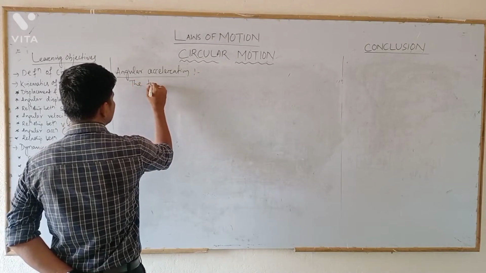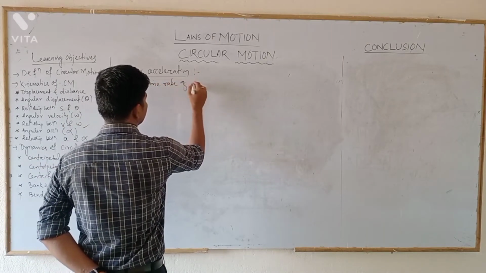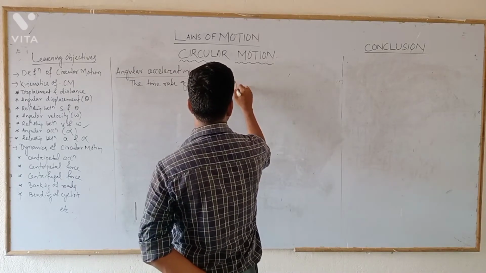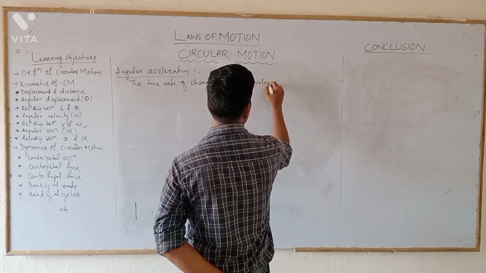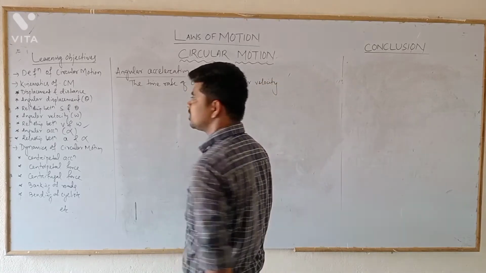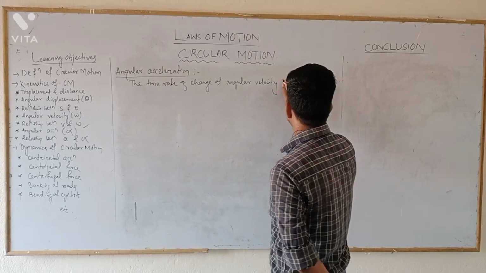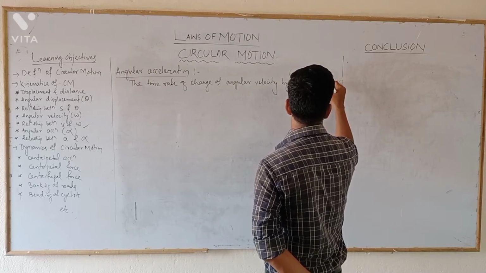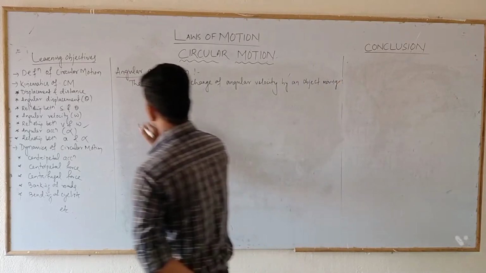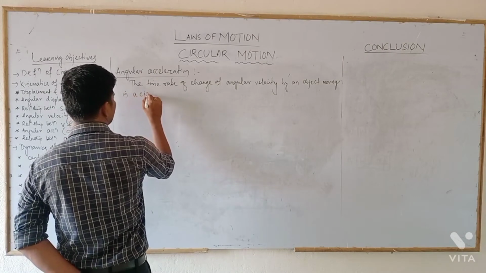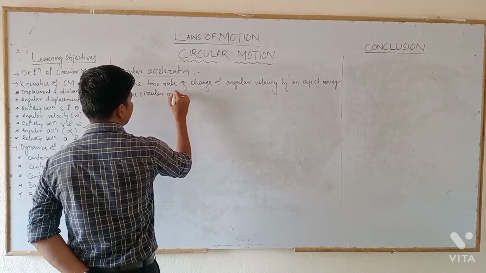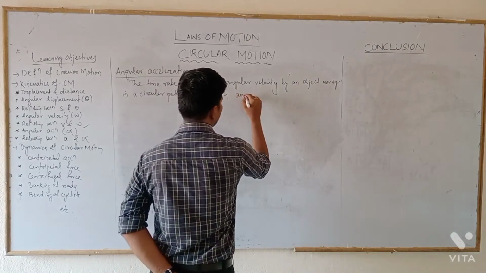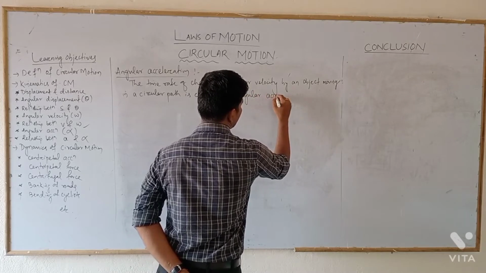So let's define this one. The time rate of change of angular velocity by an object moving in a circular path is called its angular acceleration.